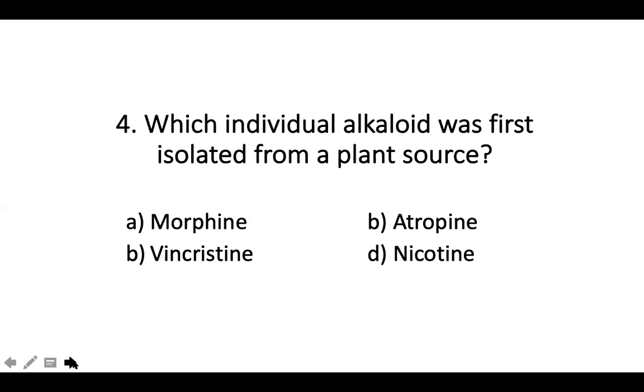Number 4. Which individual alkaloid was first isolated from a plant source? A, morphine, B, atropine, again there is a mistake, C, vincristine, and D, nicotine. So which individual alkaloid was first isolated from a plant source? A, morphine, B, atropine, C, vincristine, D, nicotine.